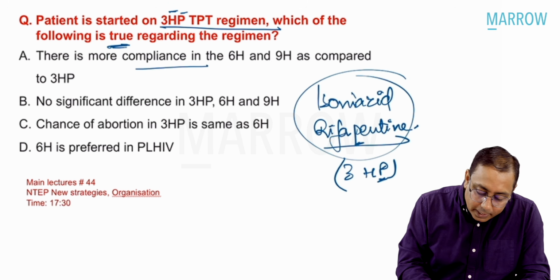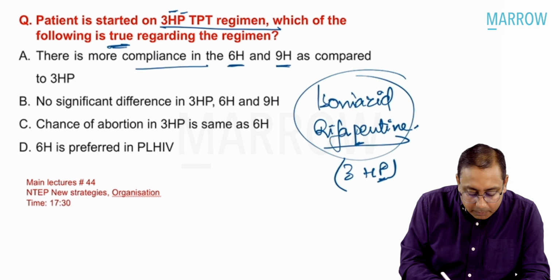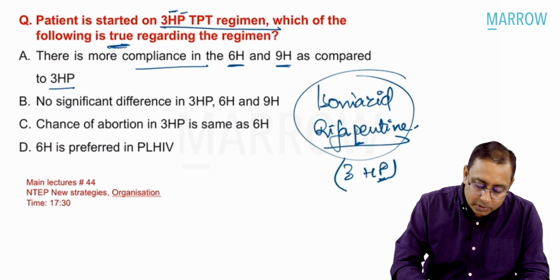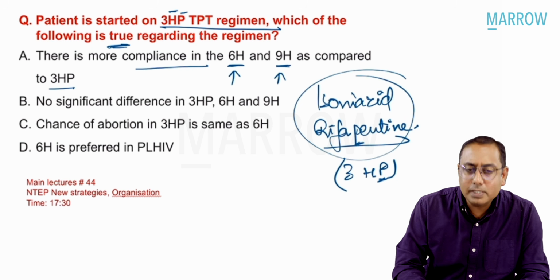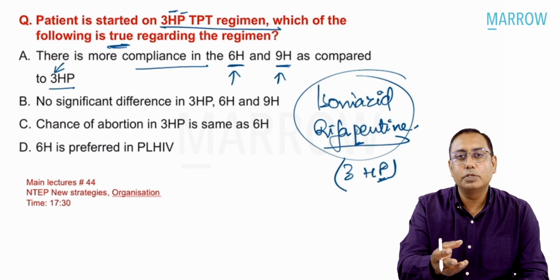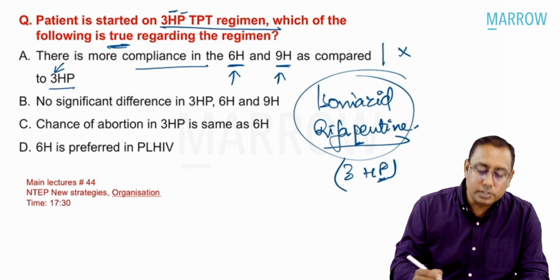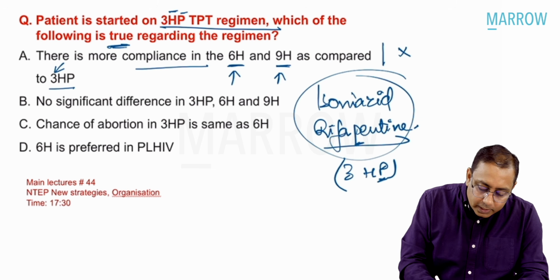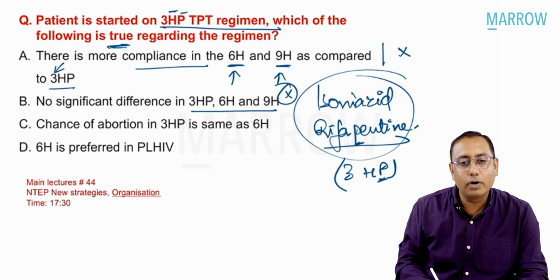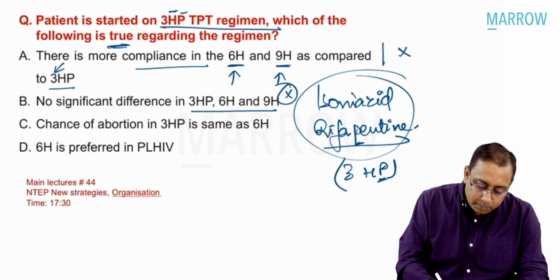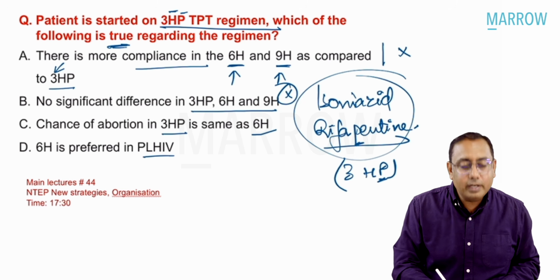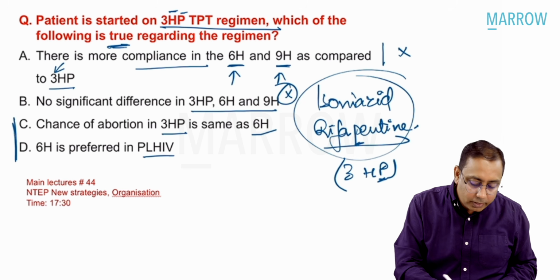There is more compliance to 6 months isoniazid and 9 months as compared to 3 HP. Of course not. That is not the correct answer, because you give treatment for 6 months and 9 months or 3 months. Where will you have more compliance? This is a simple question, simple answer. So this is the false answer. No significant difference between 3HP, 6H and 9H. Obviously, that's also wrong. There is huge difference. Chance of abortion in 3HP is same as 6H, or 6H is preferred in PLHIV. So let's discuss these options below.